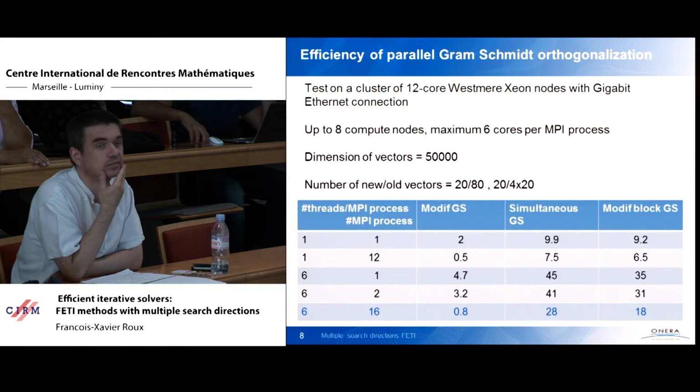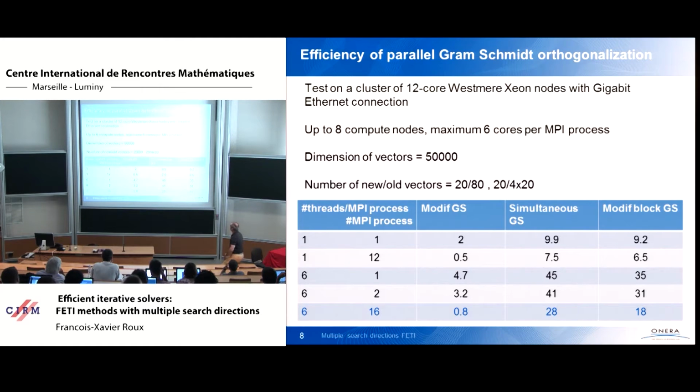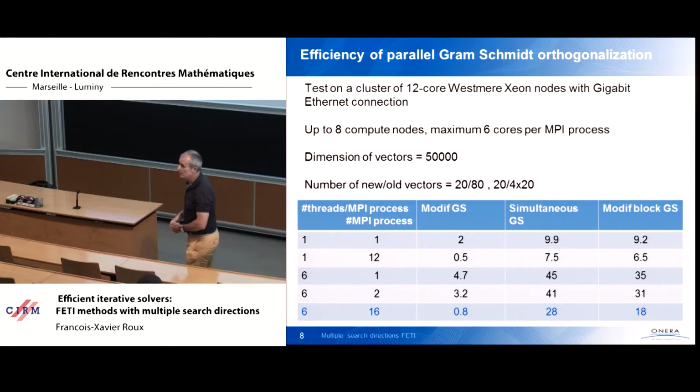And this is with one thread on one multiple core node. If you say, okay, I have MPI processes, and each of the MPI processes will perform its own dot products in parallel, it is the case for the second row.